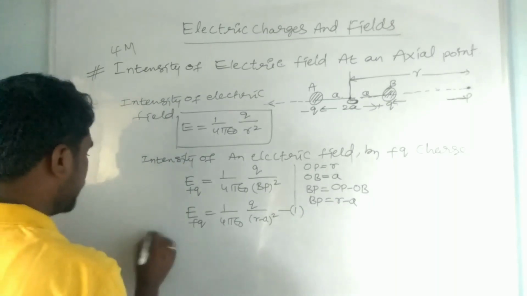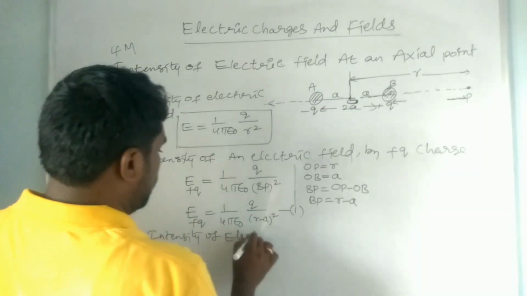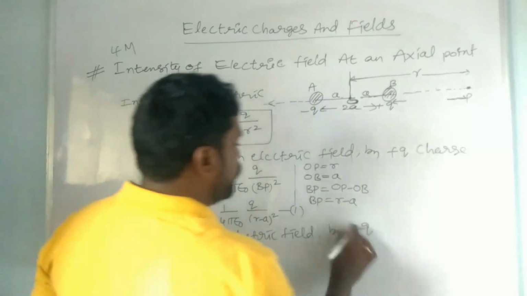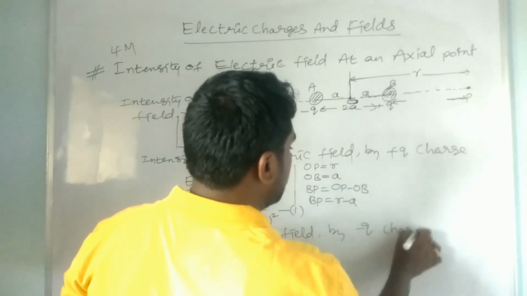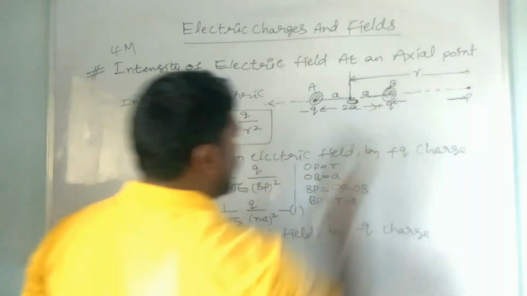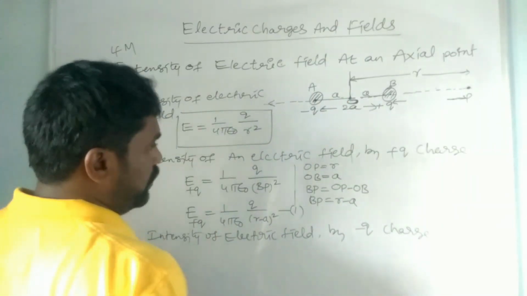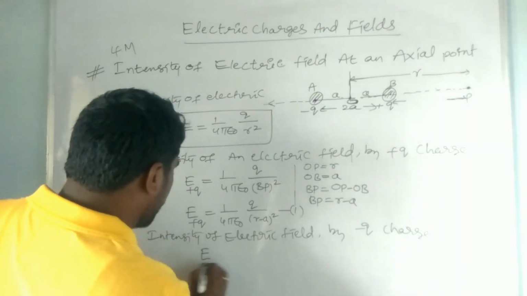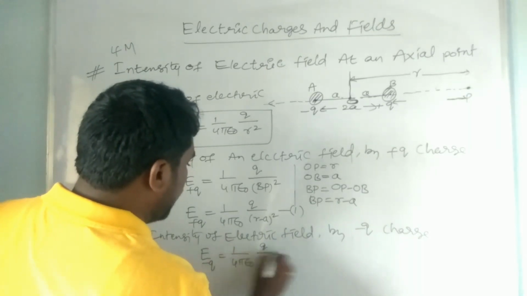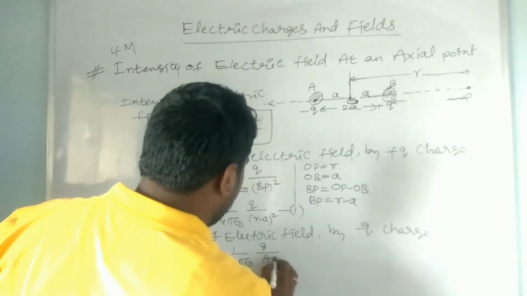Now we have to find the intensity of electric field by the minus q charge. This charge acts on the point P. The force acting on that point is the intensity of electric field by the minus q charge. Therefore E minus q is equal to 1 by 4 pi epsilon naught, q by, from A to P, AP square.